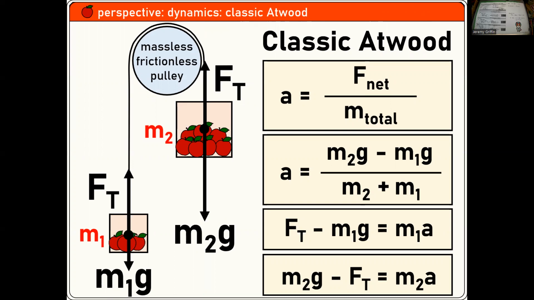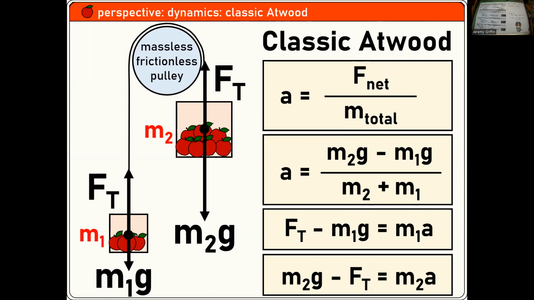You guys were doing a classic double elevator Atwood. So all these statements are true. There's just Newton's second law of motion at the top. The second box is modified for this specific scenario, which was an answer to one of your labs. I had you guys derive this empirically. Those last 2 boxes are specific to each one of those masses. If you just hone in on one or the other mass, you can use that to solve for tension.